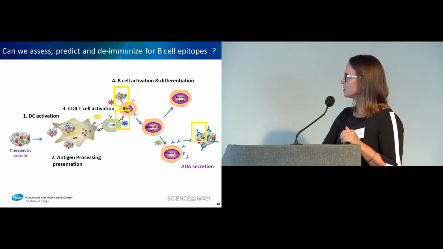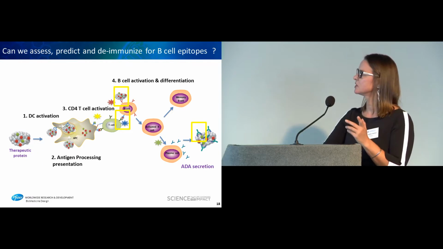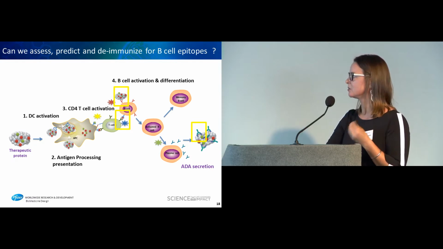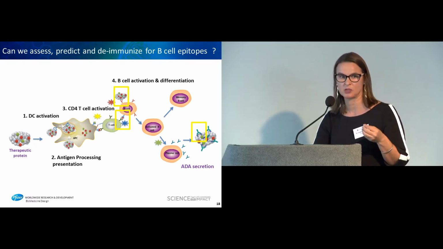So I was wondering if the T cell epitope, the MHC class 2 epitope that we identified, is the same. Would they be the same peptide presented by B cells?